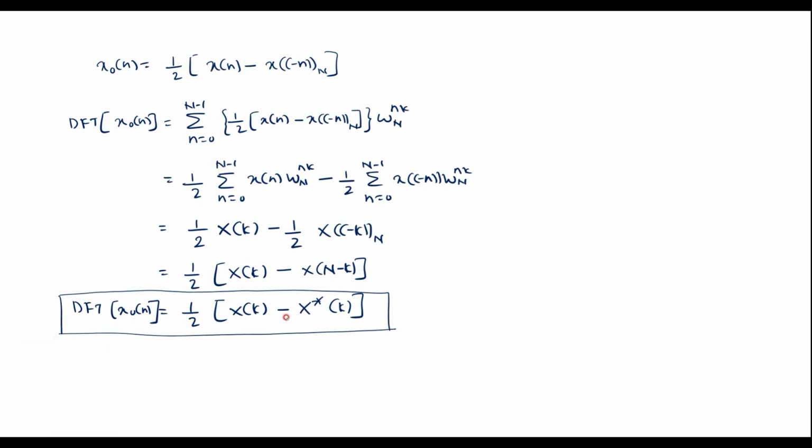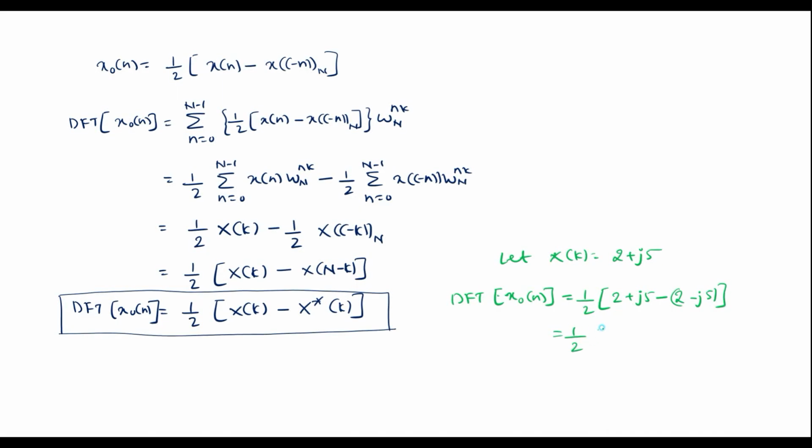We'll consider one example. Let X of k is equal to 2 plus j5. So in that case we can write that the DFT of xo of n can be written as 1 by 2 X of k, which is 2 plus j5, minus complex conjugate of X of k, that is 2 minus j5.